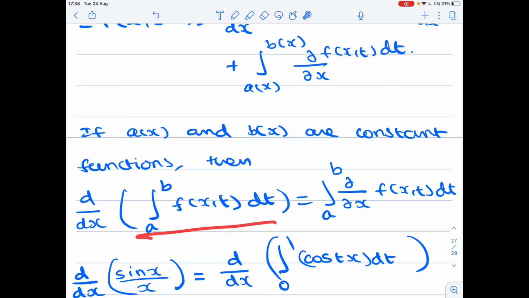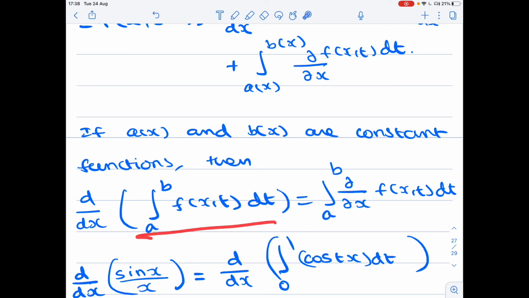Now let's check what the first derivative of sin x by x is. This is d by dx of the integral from 0 to 1 of cos tx dt. The partial derivative of cos tx will be t times sin tx, with a minus, because the differentiation of cos x is minus sin x. We are doing the partial derivative with respect to x, so this t is constant and we get a t in front. Therefore, the first derivative of sin x by x will be equal to minus the integral from 0 to 1 of t times sin tx dt.